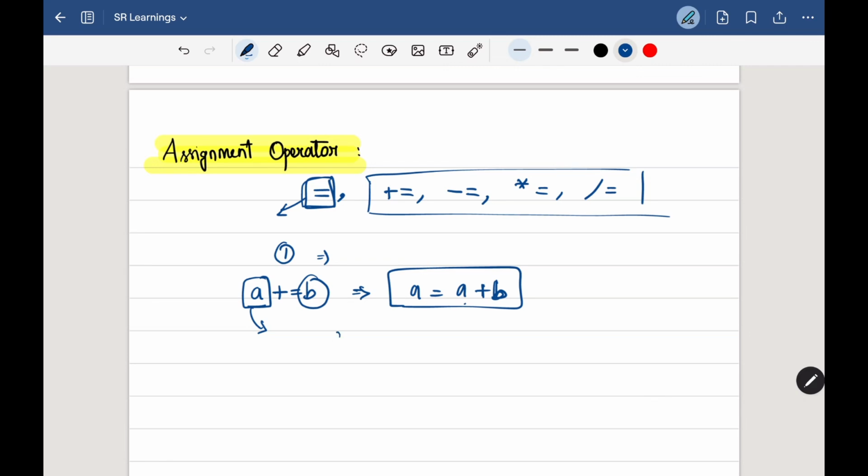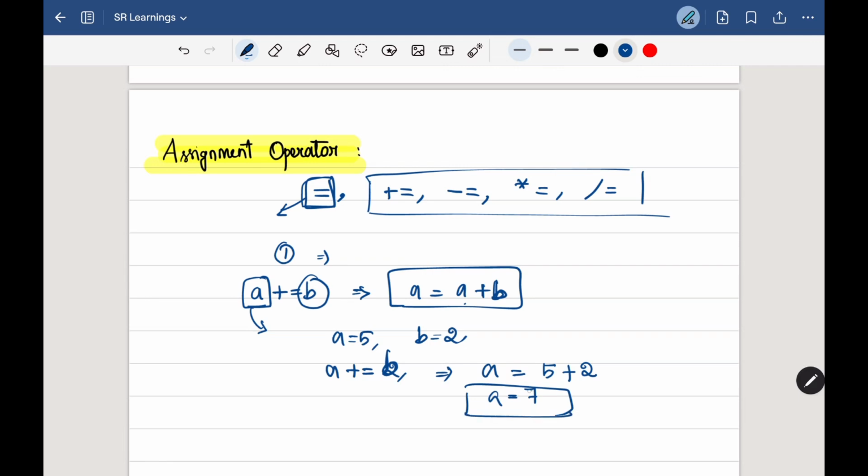So if I have a = 5 and b = 2, and I put a += 2, where that 2 is b, then a = 5 + 2. Now the value of a is 7.